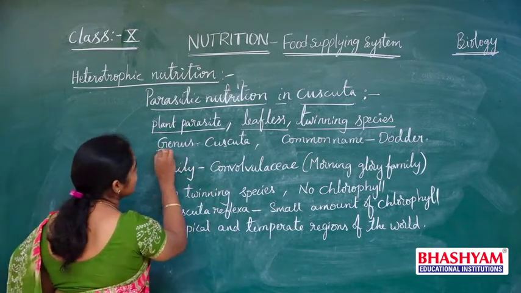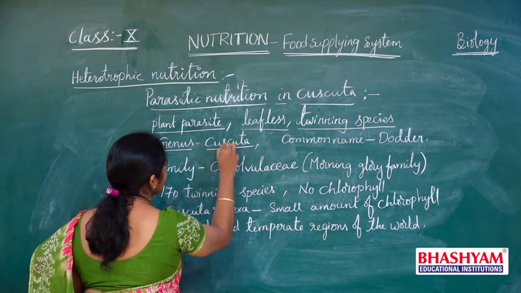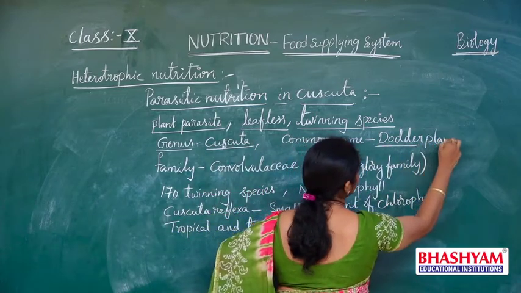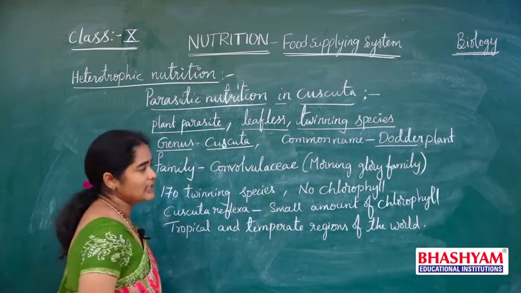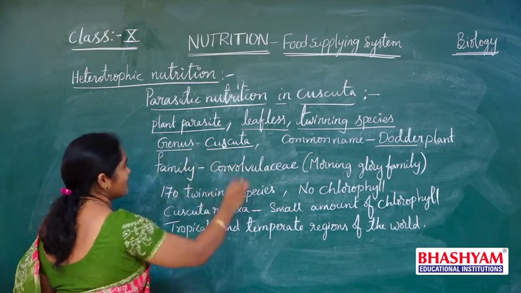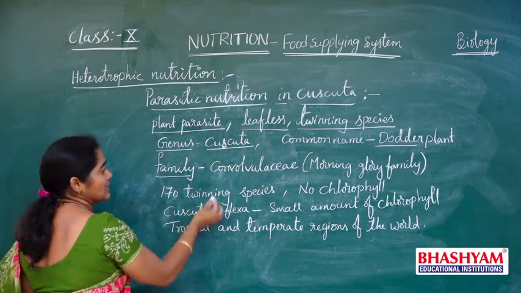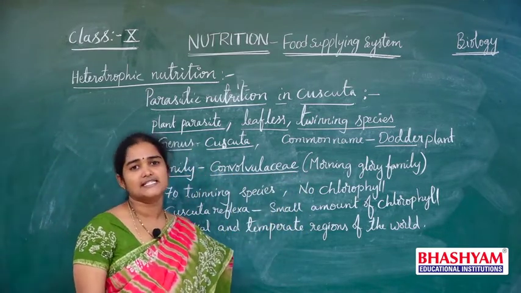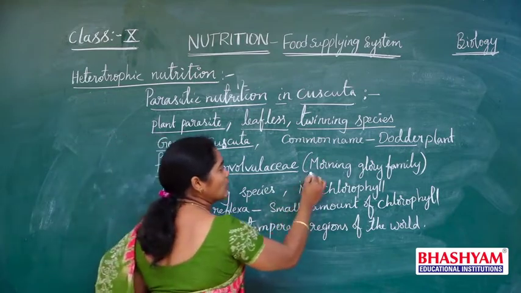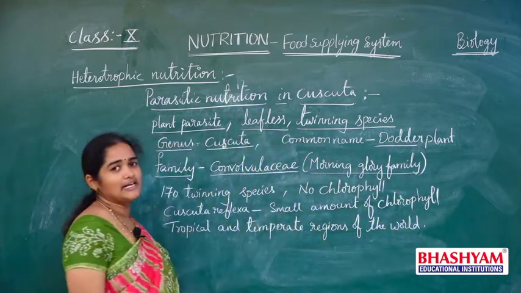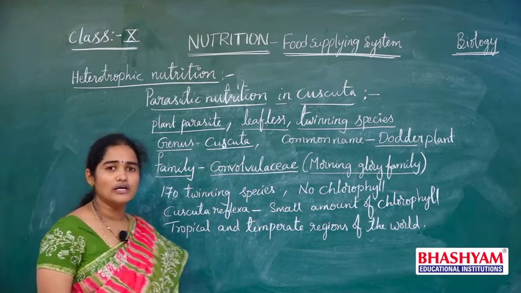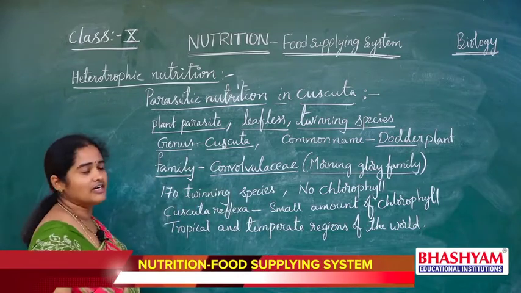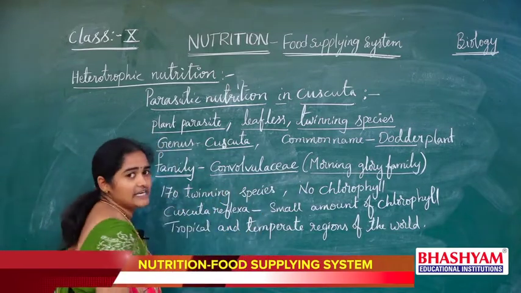It belongs to the genus Cuscuta, commonly called the dodder plant. What is the common name for Cuscuta? Dodder plant. It belongs to the family Convolvulaceae. Which family? Convolvulaceae family, commonly called the morning glory family. Its common name is morning glory family, and its biological name is Convolvulaceae.